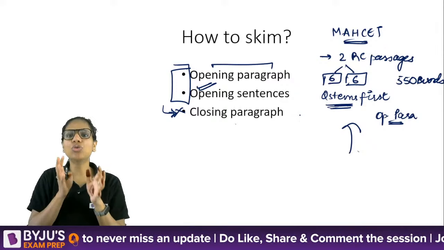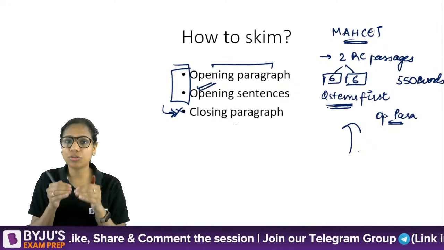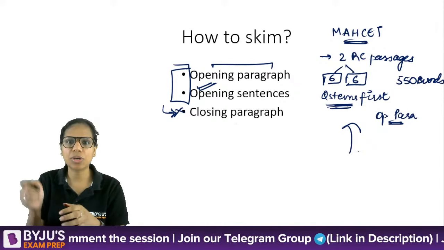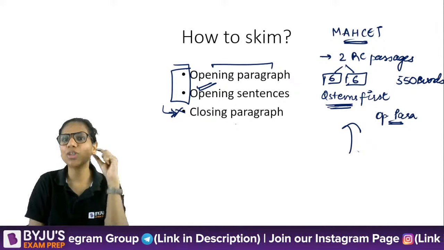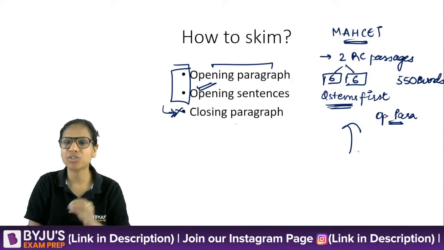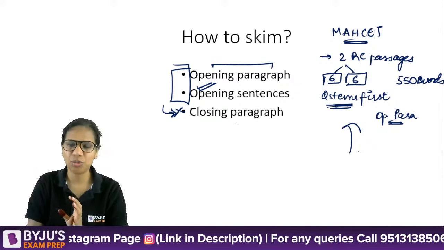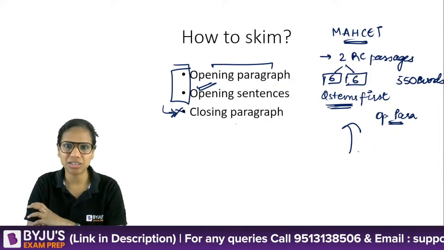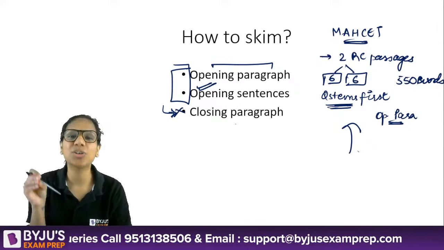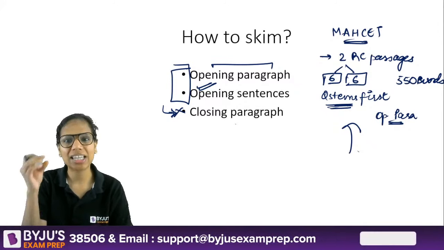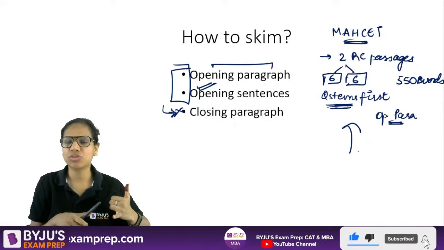So when you go for a skim and scan approach because you are short of time, don't just read the question stem and straight away start hunting. At least read the opening paragraph and the opening lines of various paragraphs. It will hardly take you even 30-40 seconds because you're reading very selected material, but that will give you an idea of which paragraph the answer could be located in for a particular question, and that speeds up the process. So I hope this answers your question.